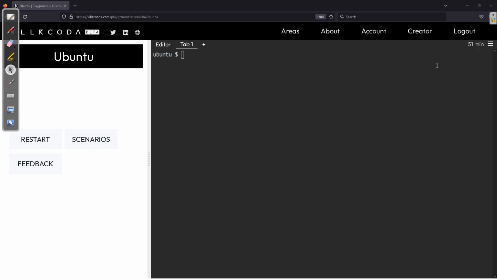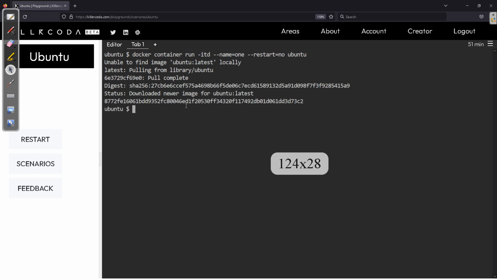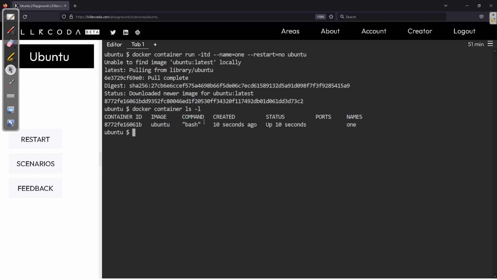So guys, I'm in this lab. First I'm going to run docker container run -itd --name 1, and the restart policy is no, which is the default. It is simple, as you can see. It is pulling the image and doing its job. Now docker container ls -l, and you can see it is up and running.